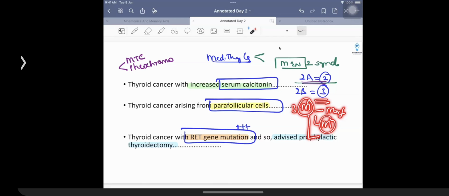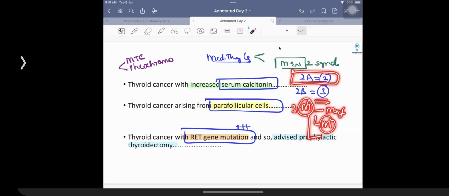Sipple syndrome is MEN2 syndrome here. Sipple syndrome is MEN2. MEN2A का दूसरा नाम होता है सिप्पल सिंड्रोम. MEN1 का नाम तो सबको पता है ना. We are calling it by the name of Wermer syndrome. वर्मर सिंड्रोम था वो तो. MEN1 is Wermer syndrome, 3P syndrome, pituitary parathyroid pancreas. Sipple syndrome is MEN2A syndrome. That is what is going to be associated.